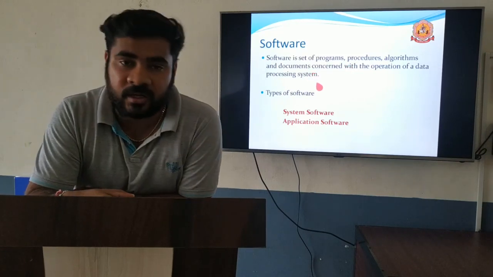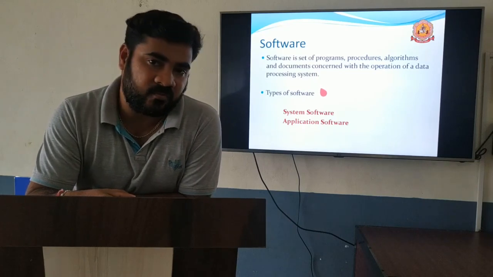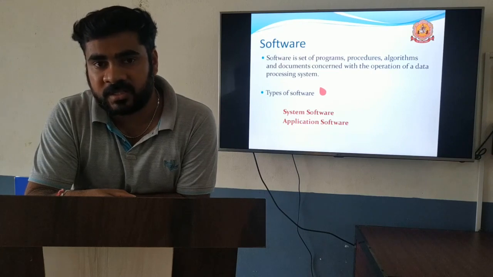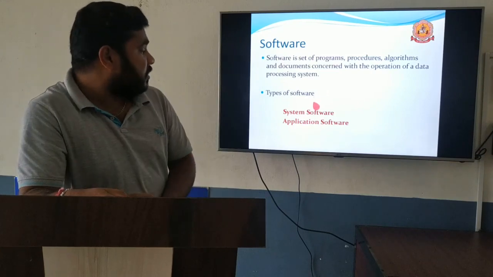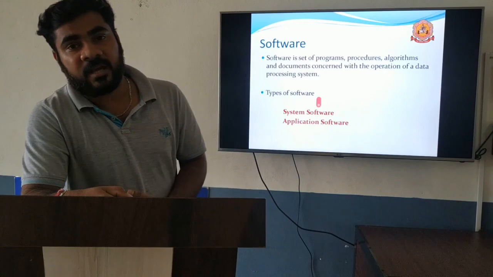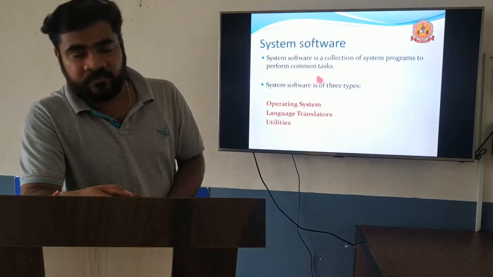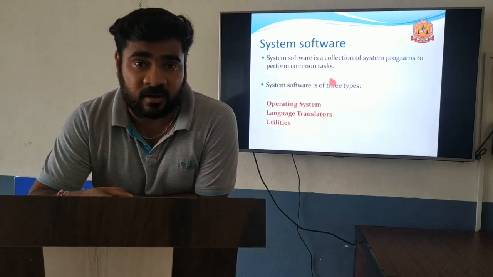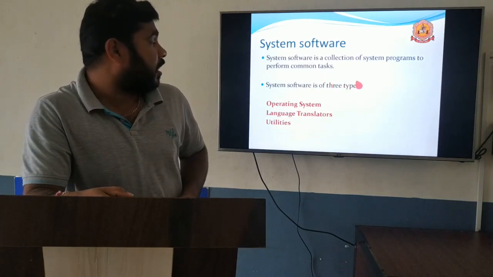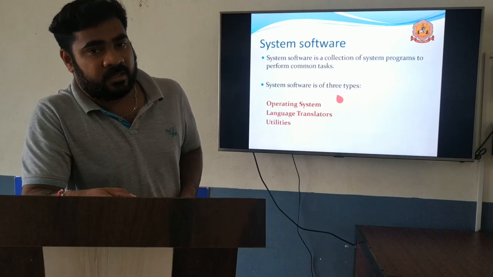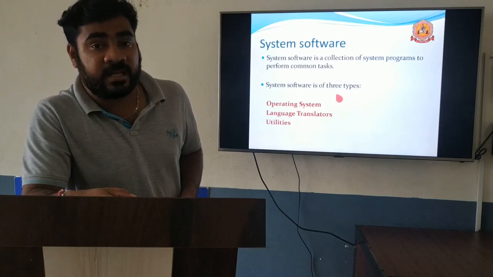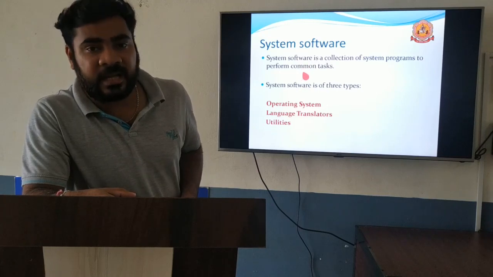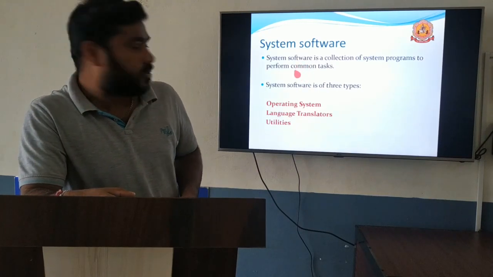If you take software, it is mainly of two types: application software and system software. If you move to system software, it is a collection of system programs to perform common tasks. If you want to perform common tasks on computers, some software is required. That type of software is known as system software.